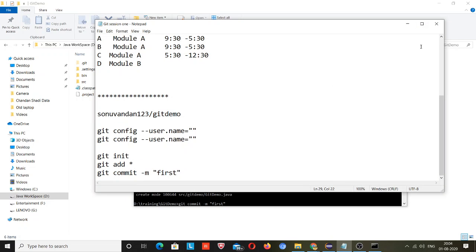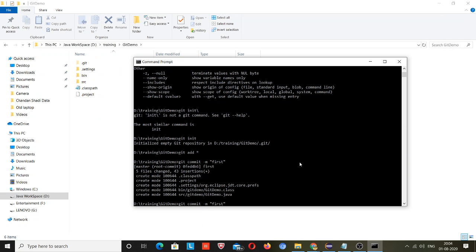Okay, now I have committed my code, and many developers have committed their code, not only me. Suppose there is a website like IRCTC, where thousands of developers are working. Thousands of developers commit their code. How will their code be managed, how will GitHub take care of this? It should be taken care of offline, and then we need to push it to GitHub. So all the developers have committed. Suppose 10 developers had committed their code.